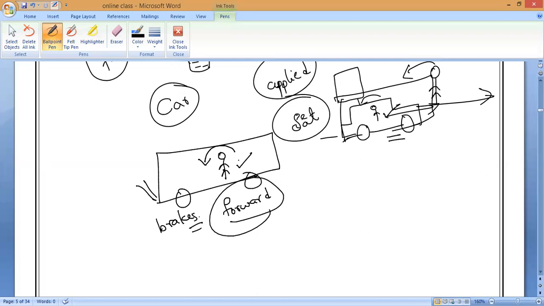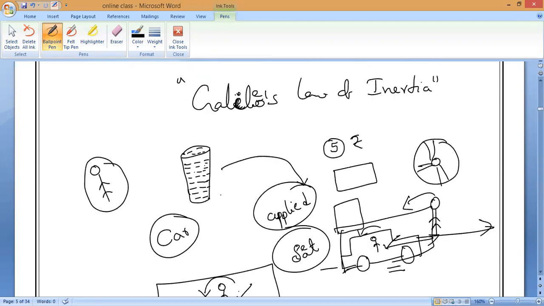So I know that everybody has already experienced this. Once I explain Newton's first law, then whenever you are traveling, 100% you will feel Newton's first law from tomorrow. So with this, I will stop today's class. All of you make ready the things which I told you for the next class. And tomorrow we'll continue from here.